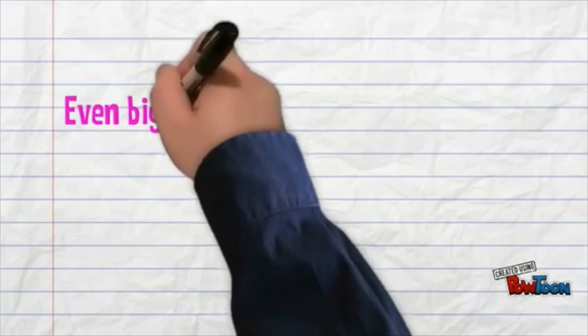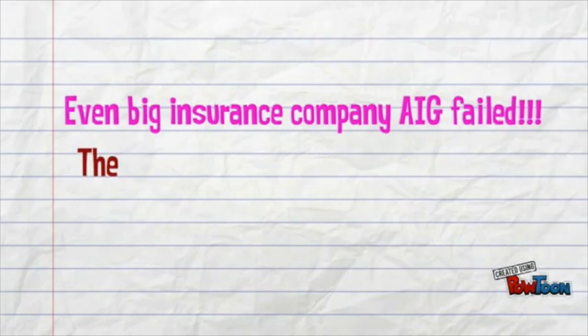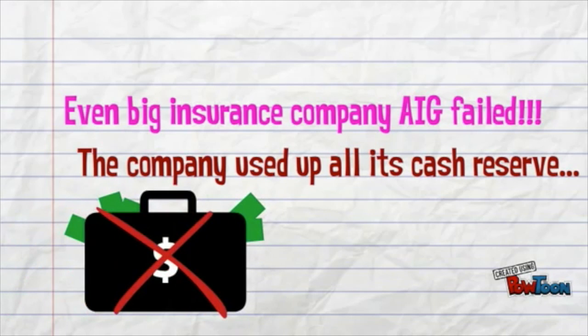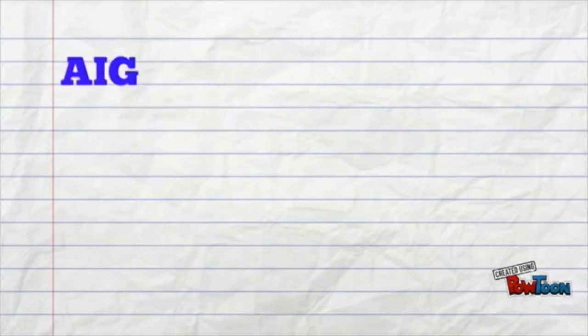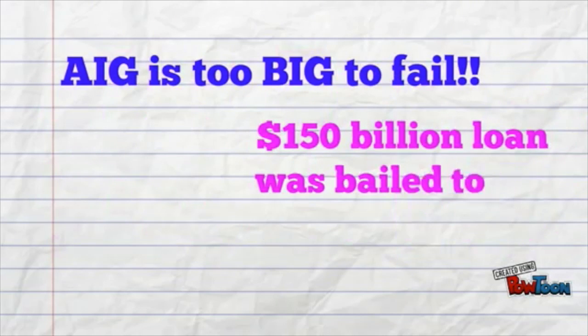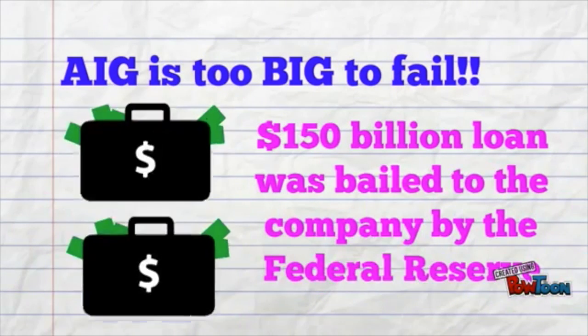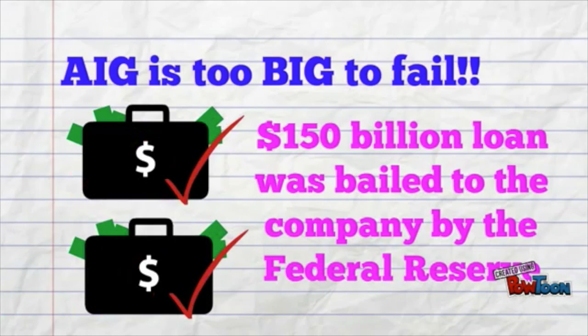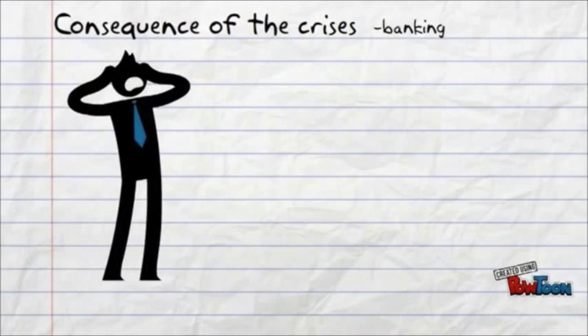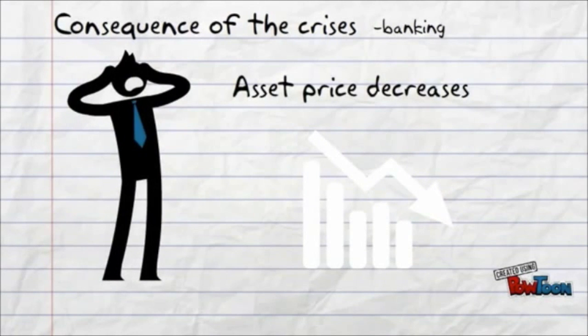A big insurance company, AIG, faced difficulties in surviving as it had used up its cash reserve. However, as it was considered to be too big to fail, the Federal Reserve bailed it out with a $150 billion loan. The US was considered to be in recession. During the crisis, the investors were losing their confidence in investment. Both property and stock prices decline.